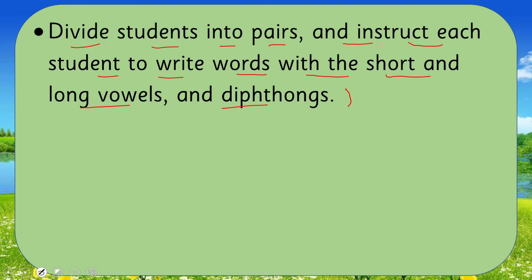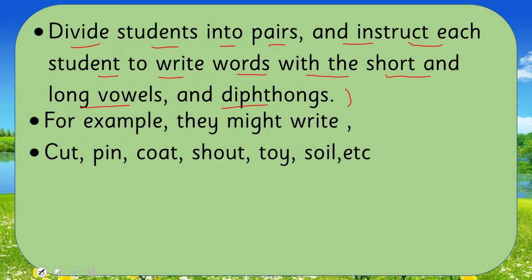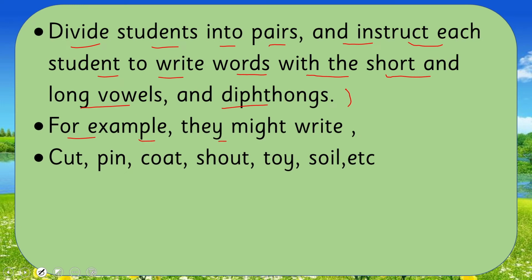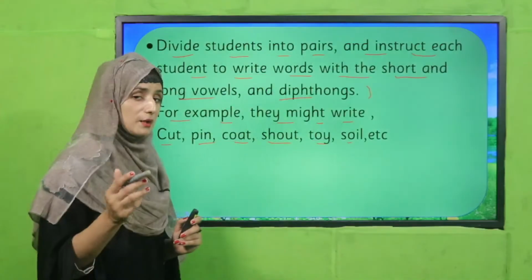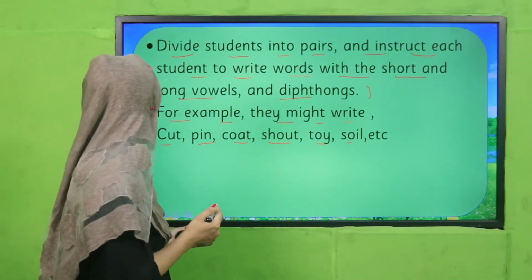These are the three things that you have to do. They have to write. First, you will divide students into pairs. There must be 2 students. Next, for example, words they might write: cut, pin, code, shout, tie, soil, etc. Okay, it's up to you. These are just examples, my dear students and my dear teachers. It's up to you what they have to write.